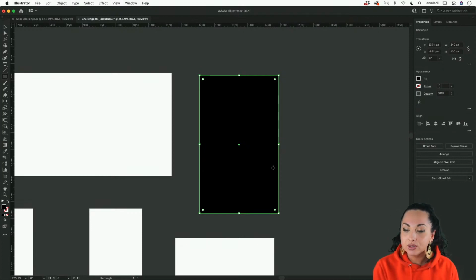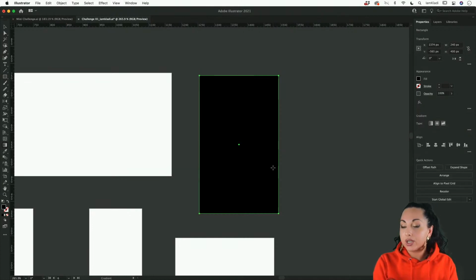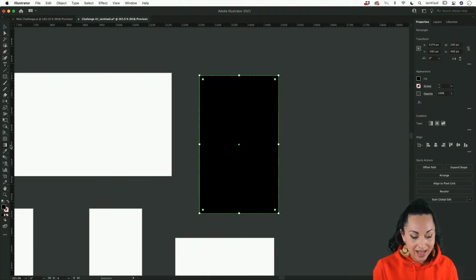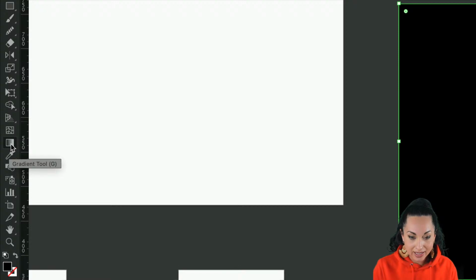Fantastic. Now, in order to create the lovely gradient that we've seen in the preview, all we have to do is press the letter G to access the gradient tool. As you know, if you've worked with me before, I love to use the keyboard a lot. So M is for the rectangle tool, G for the gradient tool. But don't forget that you can access these tools here in the toolbar. I'm going to zoom in and show you. This is the icon that will allow you to access the gradient tool.